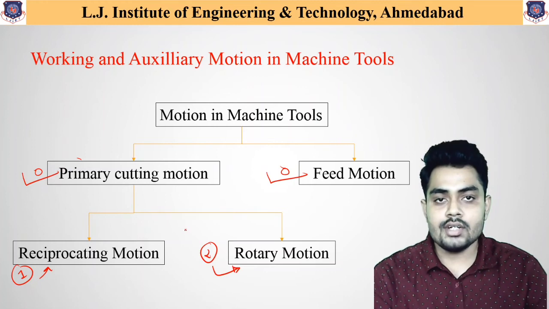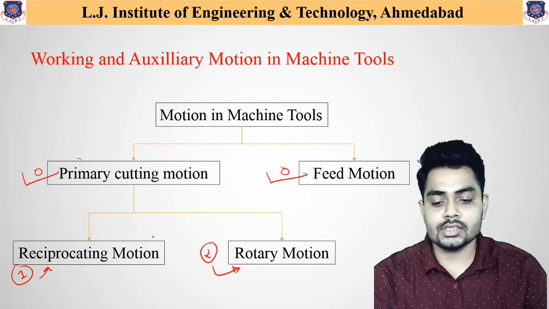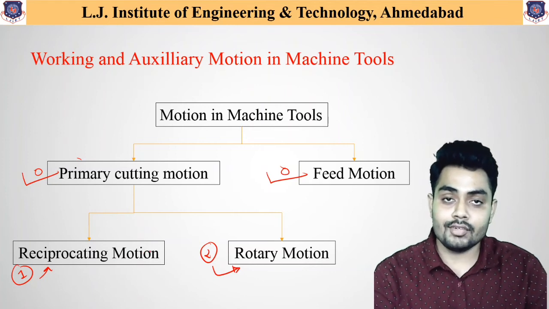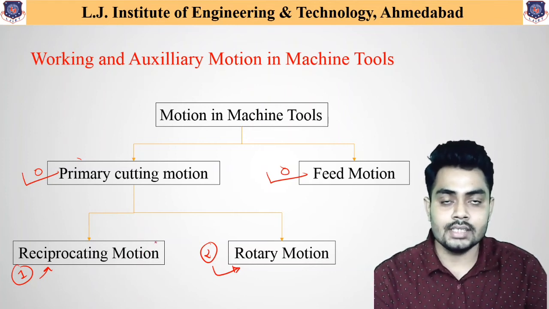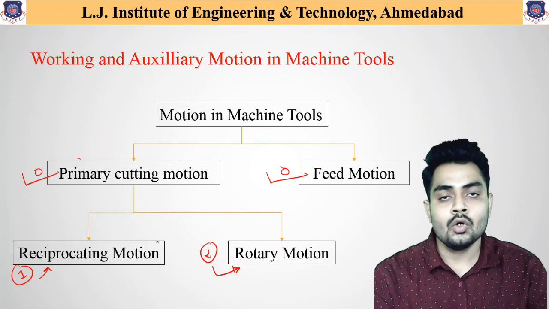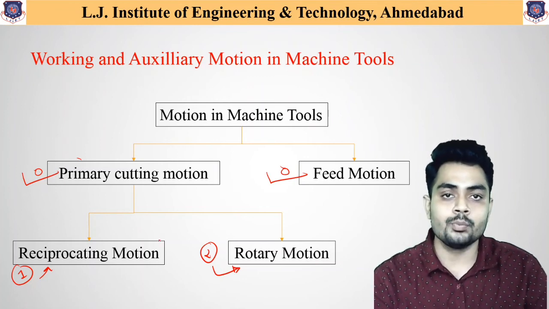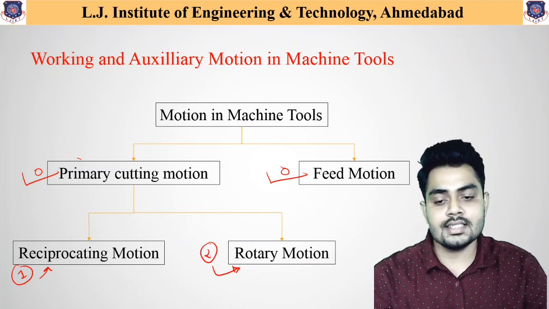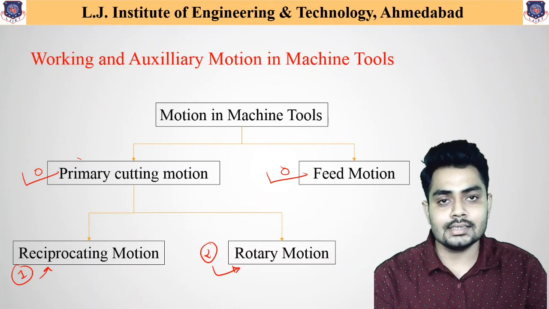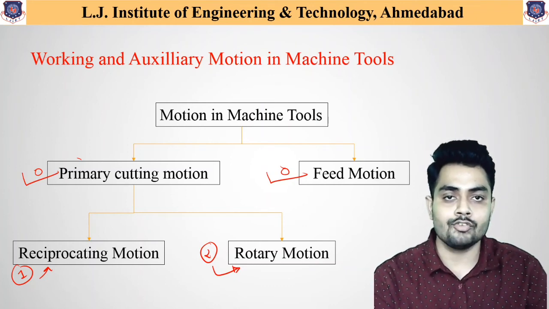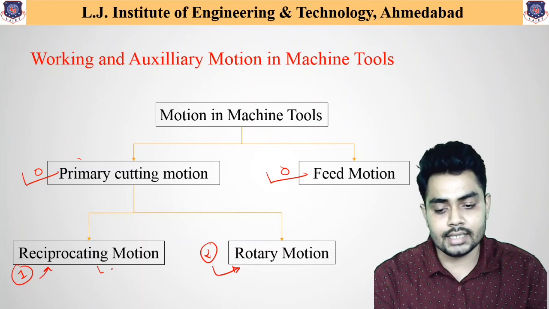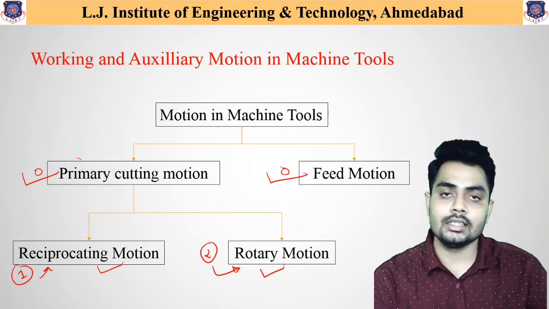In the case of a knife, reciprocating motion is required. There are other machines in which rotary movement is the primary motion to carry out a particular operation. So the primary motions are of two types: reciprocating and rotary.